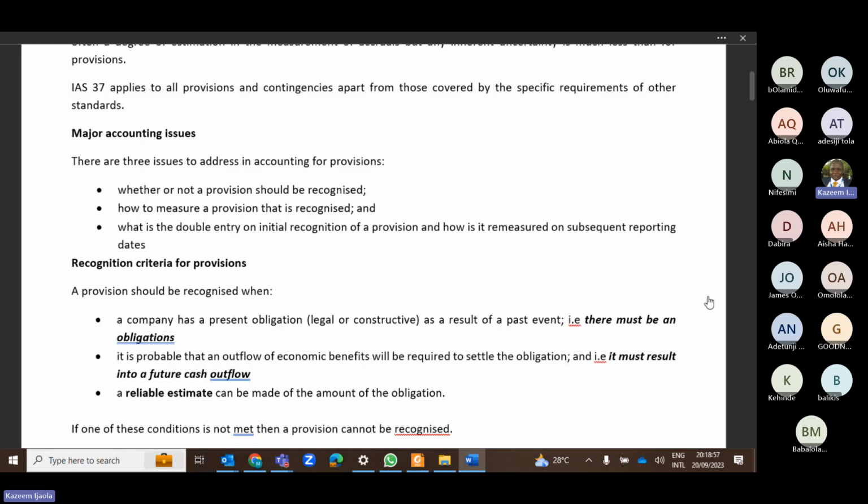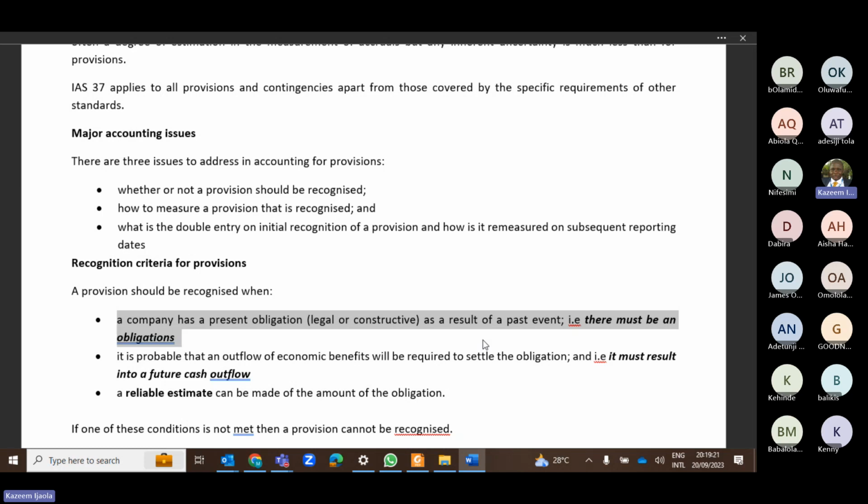That past obligation could be either legal or constructive. I'm going to spend a little time to explain the meaning of legal or constructive obligation. Without an obligation, there can't be a provision. However, your obligation can be in the form of a legal obligation or a constructive obligation. When we say legal obligation, it is something that has been documented.